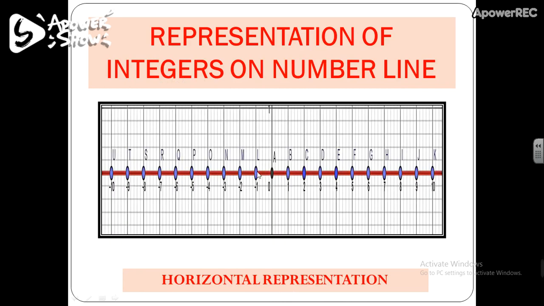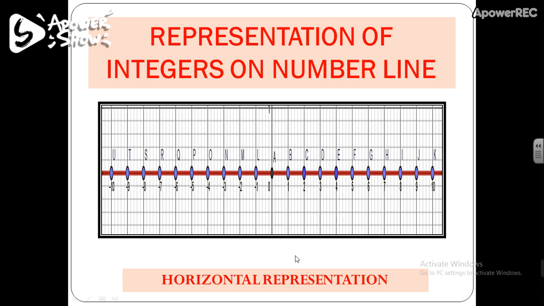So here this is a horizontal line representing our integers. This point A marks the point 0. On the right hand side of A, all the positive integers exist, and on the left hand side of A, all negative integers are marked. So in this way you can represent integers on a horizontal line.